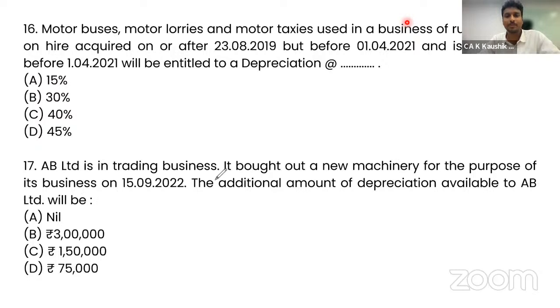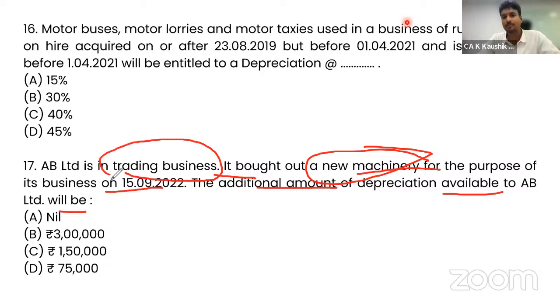Question number 17. AB Limited is in trading business. It bought a new machinery for the purpose of its business on 15 September 2022. The additional depreciation available to AB Limited will be, the moment we see machinery, definitely additional depreciation is applicable for plant and machinery, not for all other assets. But one more condition we need to remember is that they must be engaged in manufacturing business. Since it is under trading business, nothing will be allowed. Only nil is the correct answer. So additional depreciation available will be nil.